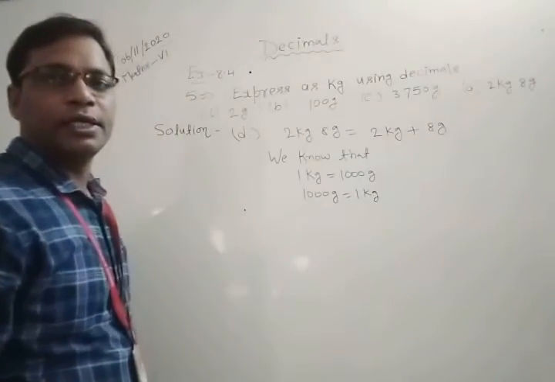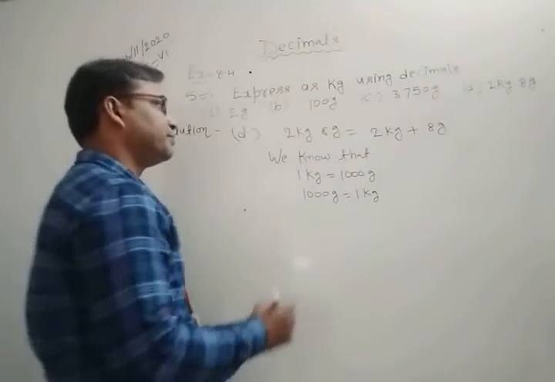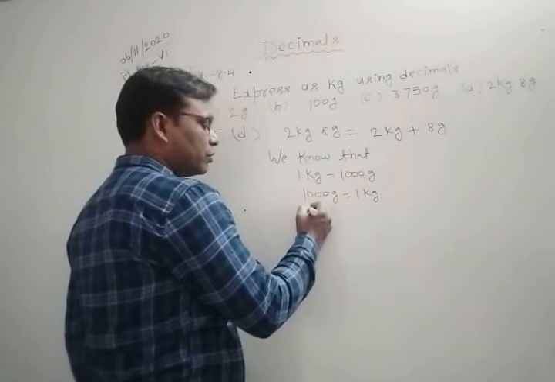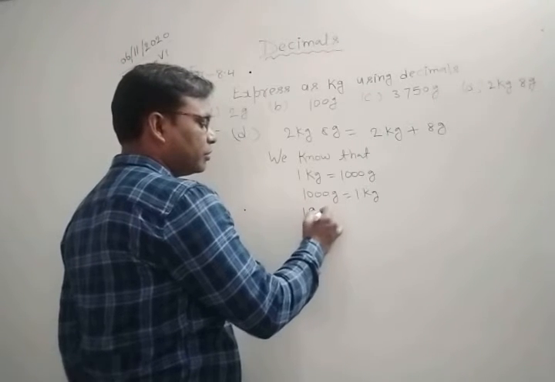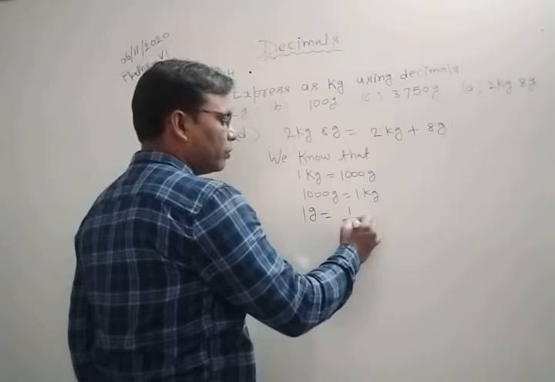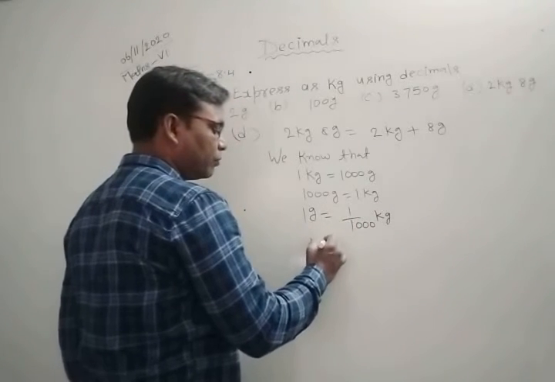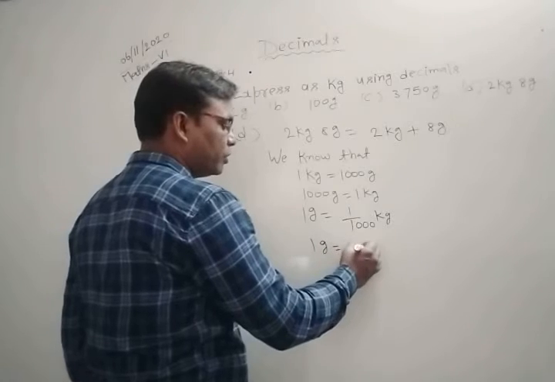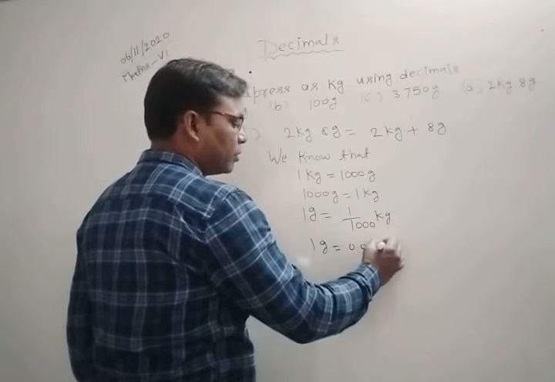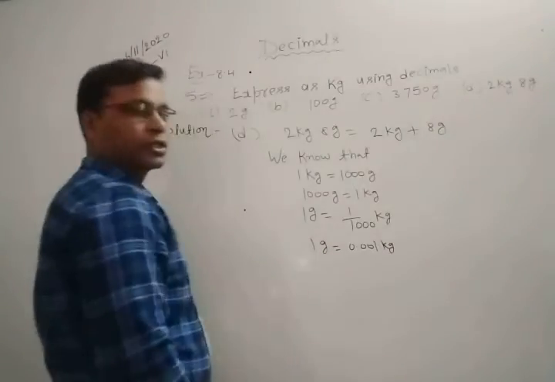You can write it. This is clear now. So 1 gram is equal to 1 upon 1000 kilograms, or you can see 1 gram is equal to 0.001 kilograms. Clear?